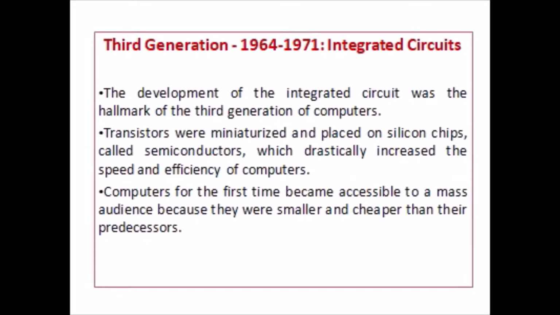Instead of punch cards and printouts, users interacted with third generation computers through keyboards and monitors and interfaced with an operating system, which allowed the device to run many different applications at one time with a central program that monitored the memory. Computers for the first time became accessible to a mass audience because they were smaller and cheaper than their predecessors.